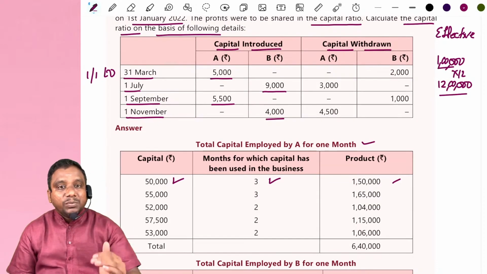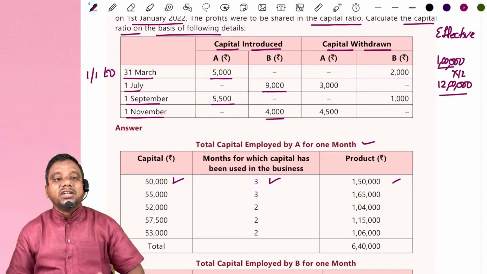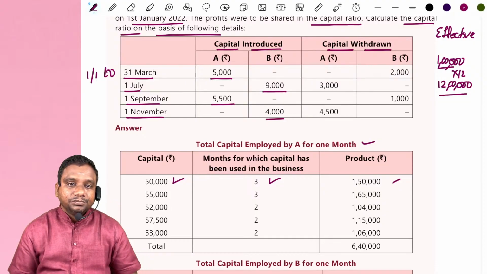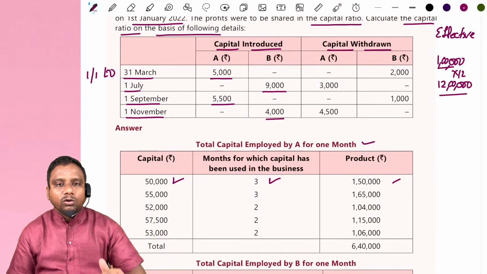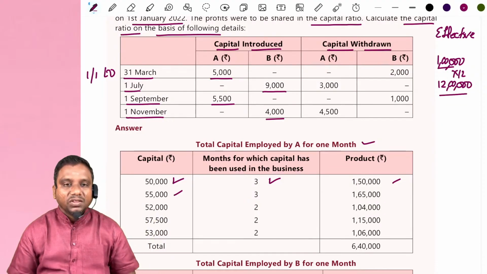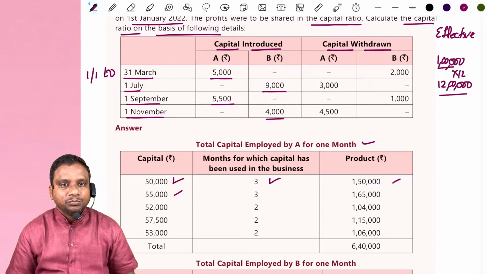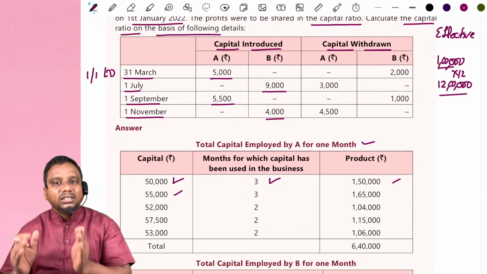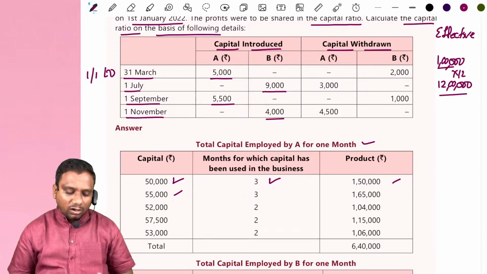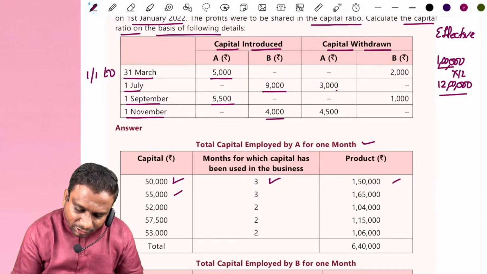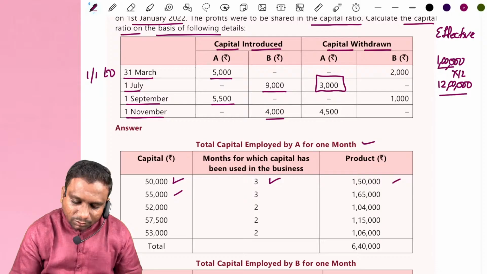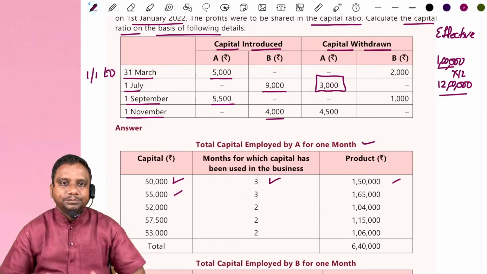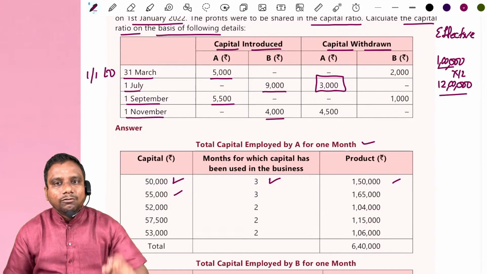Next, his capital is changed from 31st March. Now his capital became 55,000. Initial capital contributed 50,000, now he contributed 5,000, total became 55,000. Till what date is this 55,000 rupees in the business? He withdrew an amount of 3,000 rupees on 1st July.